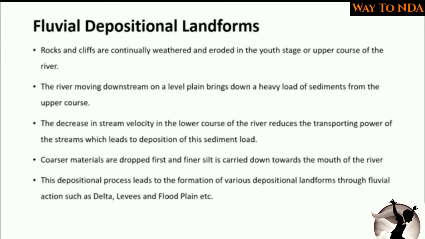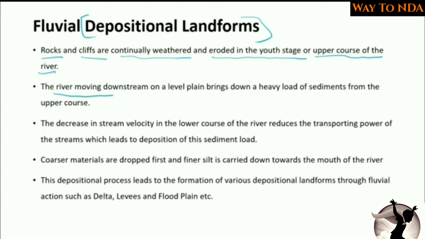Now we will study the depositional landforms of the river, because whatever material the river has brought with it, it will now deposit. So these are some depositional landforms. Rocks and cliffs are continually weathered and eroded in the youth stage or upper course of the river. Okay, it was continuously cutting the rocks and mountains. It was weathering, it was eroding.